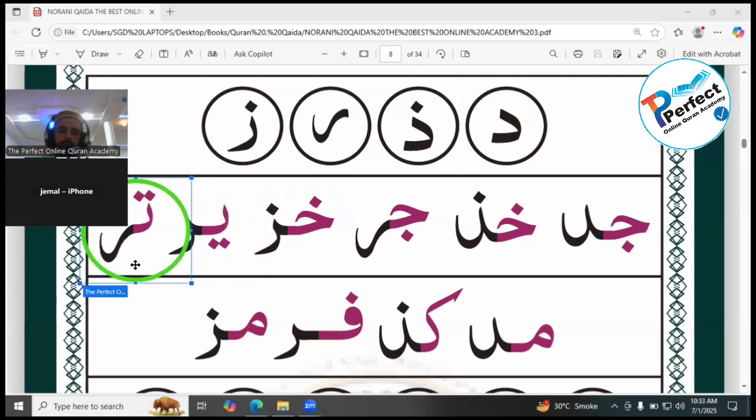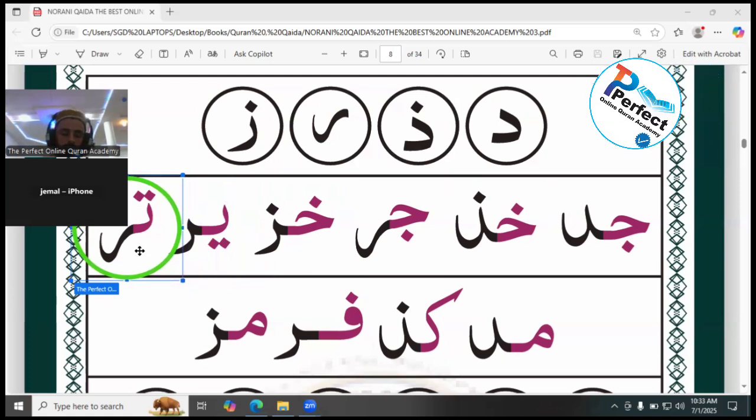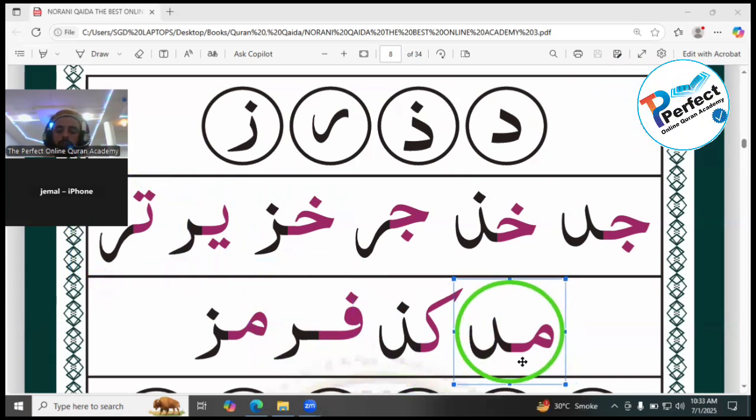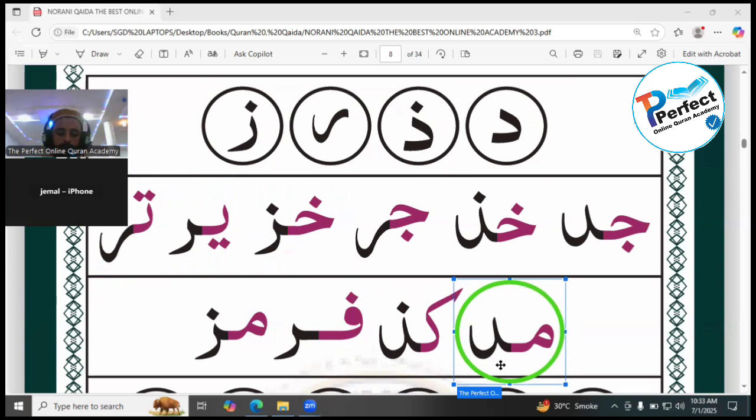Yara. The next one is tara. Ta has two dots above it. The white one is ta and the black one is ra. Moving to the next one, mim dal. Mim dal. The pink one is mim and the black one is dal.